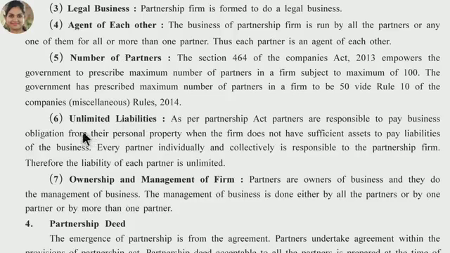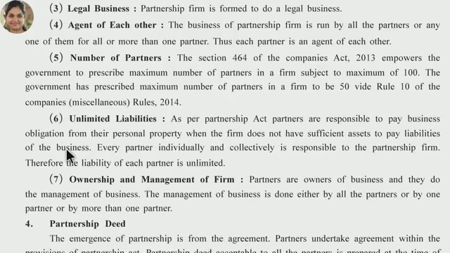Unlimited liabilities. This is the same characteristic as in the sole proprietorship. In the sole proprietorship, you have also studied that the owner's liability is unlimited. Here in the partnership firm, the liabilities of all partners are also unlimited. As per the Partnership Act, partners are responsible to pay business obligations from their personal property when the firm does not have sufficient assets to pay the liabilities of the business.